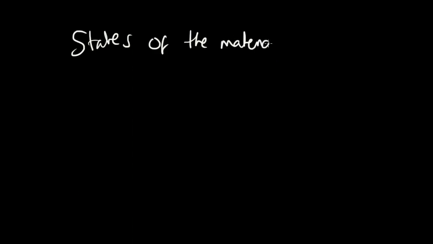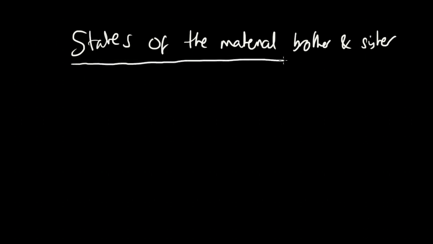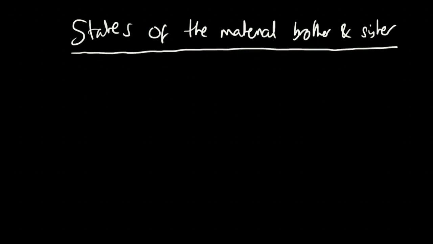Bismillahir Rahmanir Rahim. In this lesson, we're going to have a look at the states of a maternal brother and the sister. A maternal brother and sister are actually quite unusual. They're very unusual. They come together in this way because they have exactly the same states and they're treated in exactly the same way.